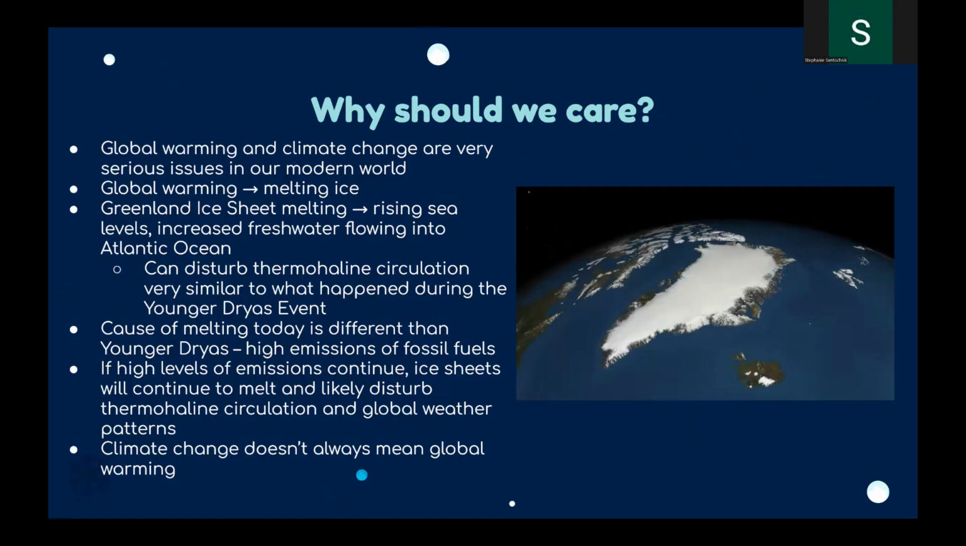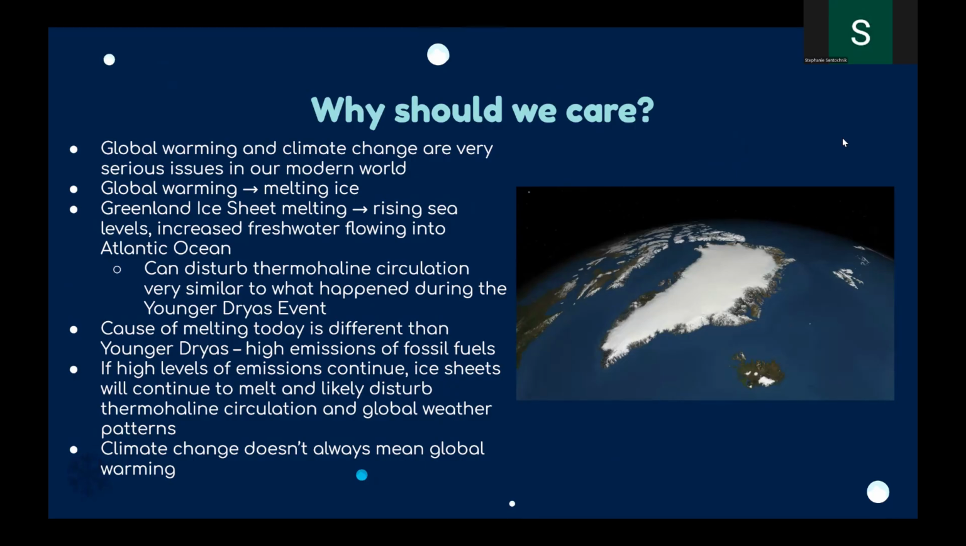So, why should we care about this event? It was 14,000 years ago. Well, global warming and climate change are very serious issues in our modern world. Global warming leads to a large amount of melting ice, such as the Greenland ice sheet, which we can see an image of here on the right.